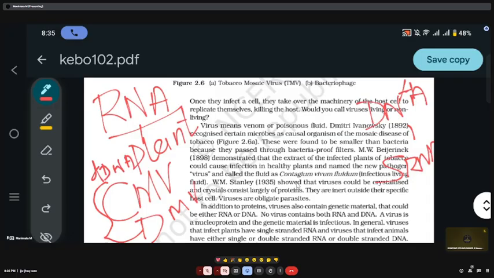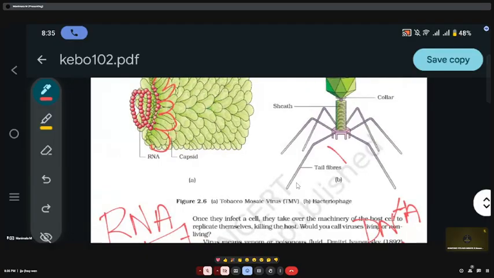But in the bacteriophage, we have discussed this, right? Here the bacteriophage picture is given. In the bacteriophage, DNA is the genetic material, and that is also single stranded. S stands for single stranded. DNA is the genetic material for the bacteriophage phi X 174. And double stranded RNA is present in the wound tumor virus, rice stunt virus, maize stunt virus, and reovirus. So these are the organisms where double stranded RNA is the genetic material.